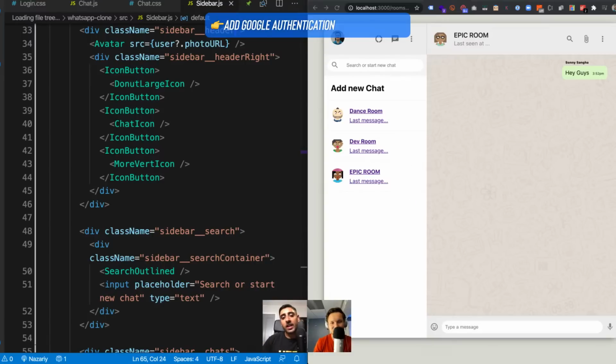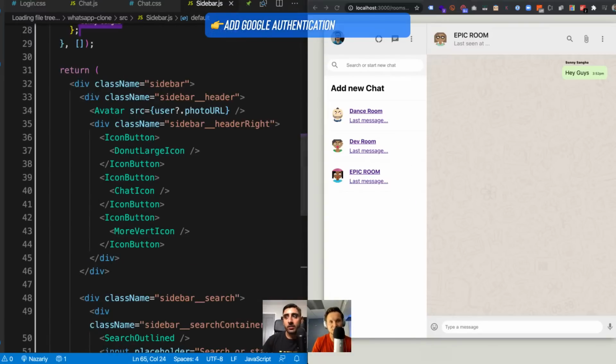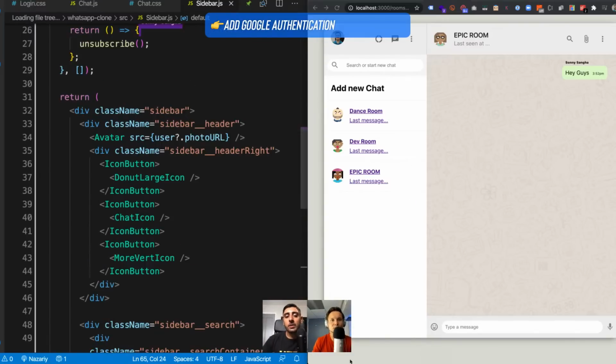So now we actually have this, so we know that the user is actually inside, right? That's awesome. And now what we can do with that is some really clever stuff. We can pretty much finish the app, finish off the rest of the app with that set up now. So let's go over to the sidebar chat.